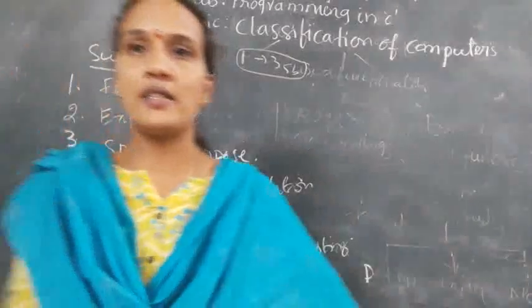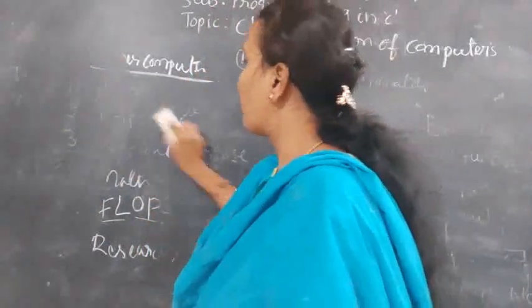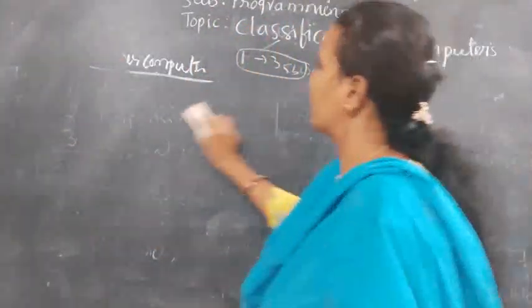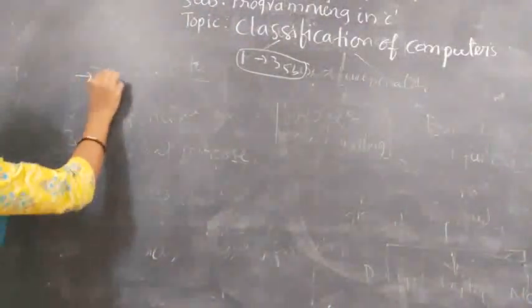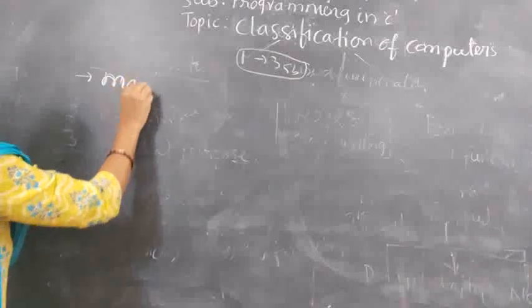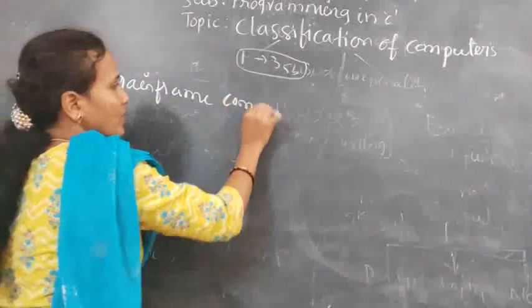Now, we'll discuss the second category. What is the second one? Mainframe computers. First one is a supercomputer. The second one is the mainframe computers.